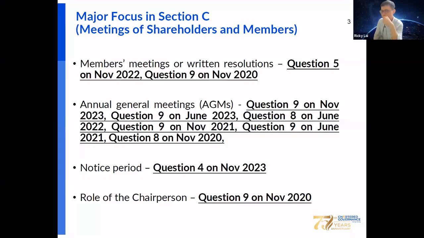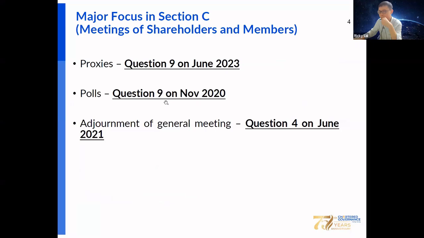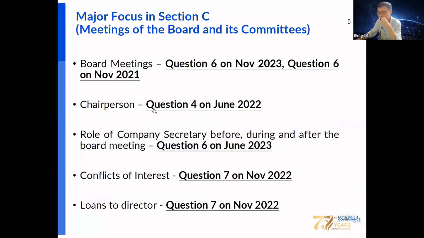Another two popular questions include notice requirements: what are the notice requirements for the shareholder meeting? And also the role of the chairman at the general meeting. You should also know the proxy and the forms of voting, including poll vote and voting by hands. And regarding the formality of the general meeting, please also look at how to adjourn the meetings. Those are the major focus for shareholder meetings.